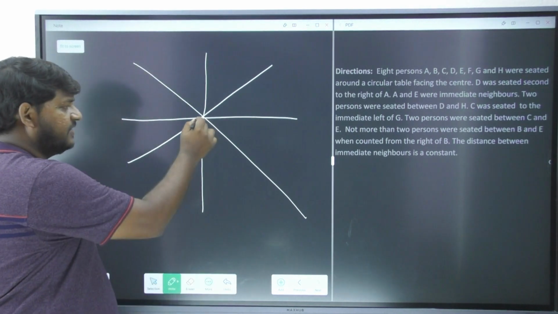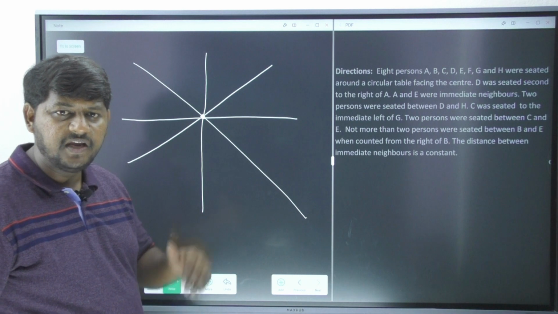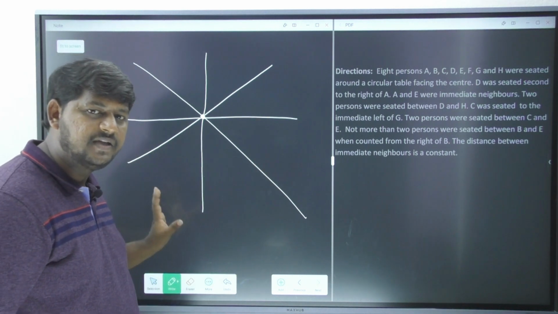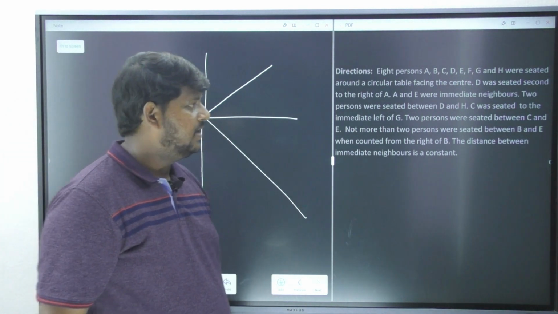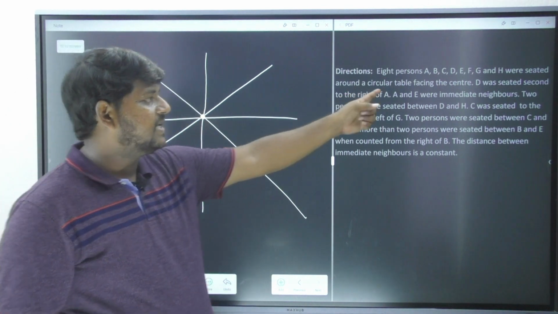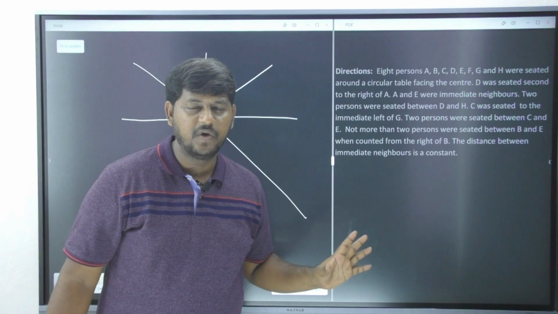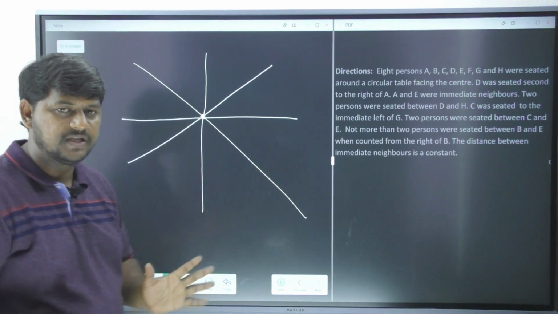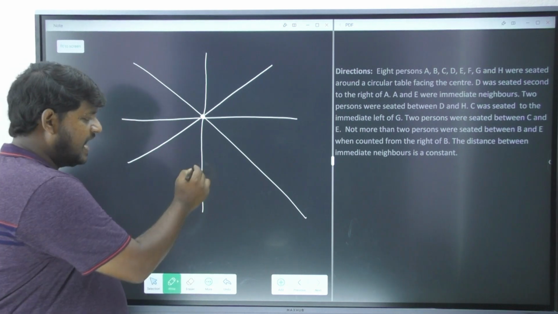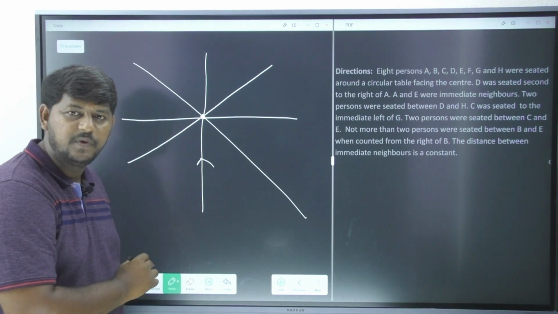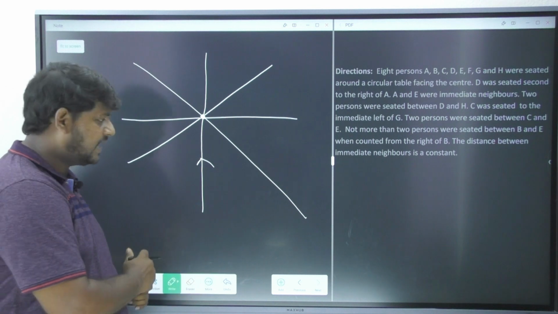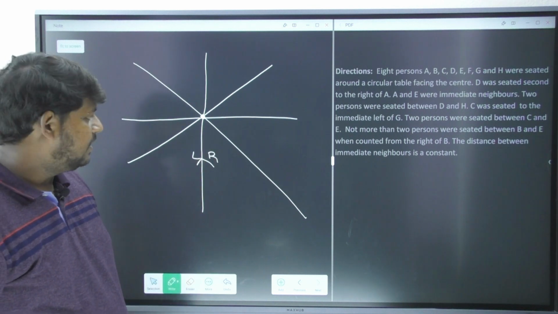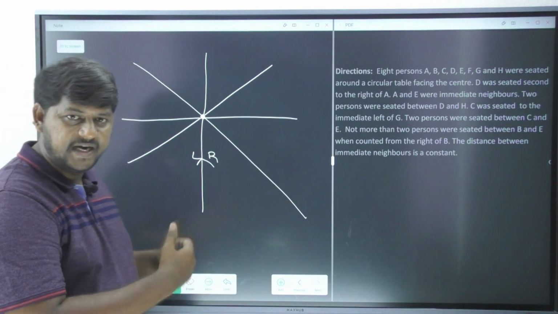Every person is facing the center. If any information is not given by your examiner, by default you can understand they're all facing towards the center. Now, facing the center is given by your examiner, so no need to worry. If that information is not given, then immediately you are supposed to understand they are facing towards each other. And the best position to start with, if they are facing towards the center, is the position you are supposed to observe here, because you can place your own left side and right side.